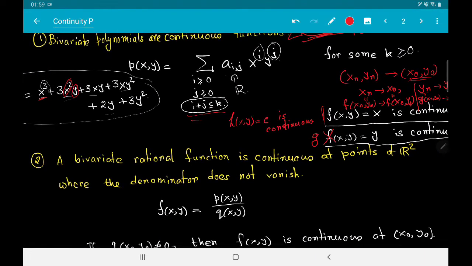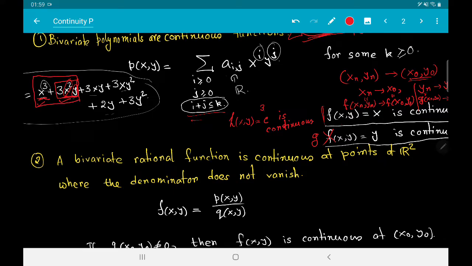So that means that this term x square y is continuous, and since h of xy is equal to 3 is continuous, I can see that this whole thing is continuous. Now I can say that this is a continuous function, this is a continuous function, so the sum of these two functions is also continuous.